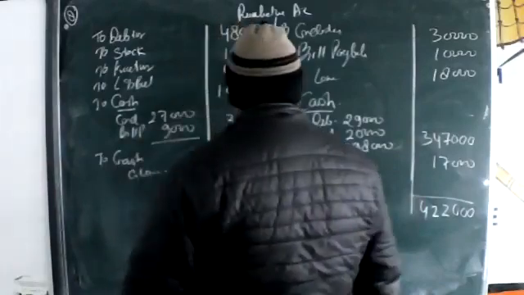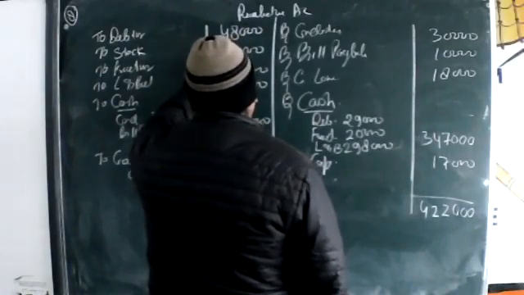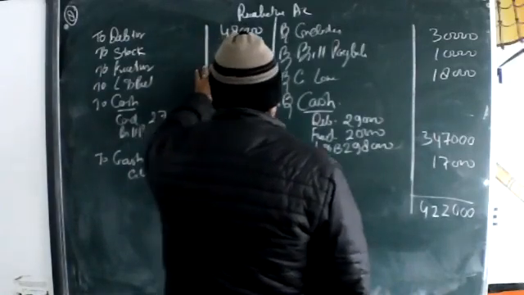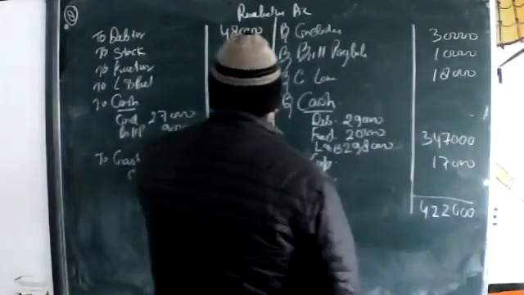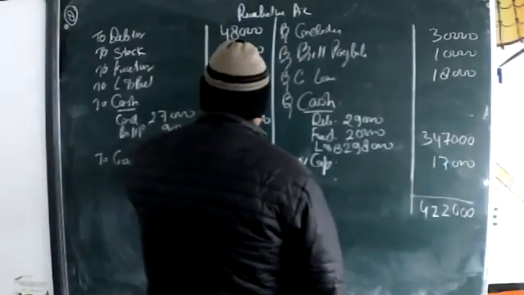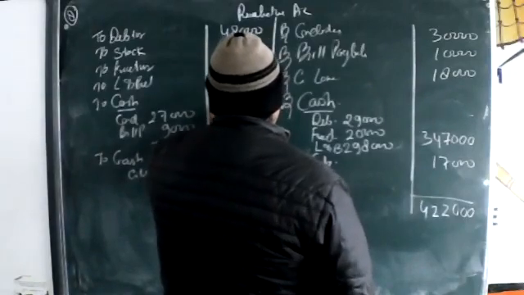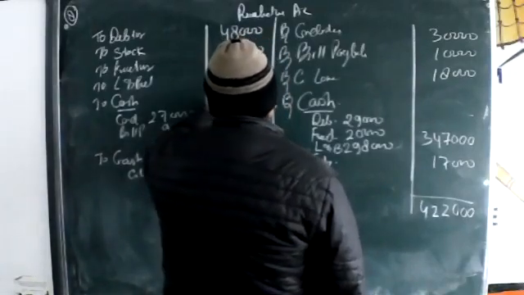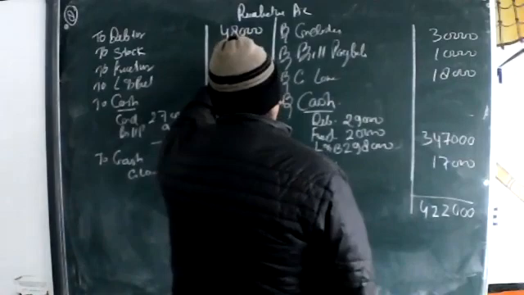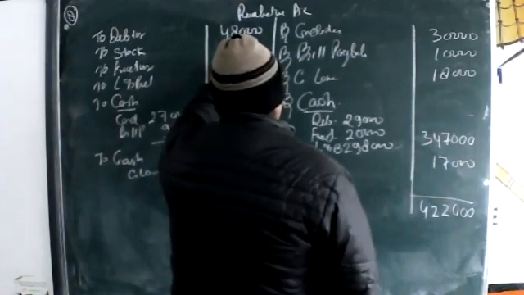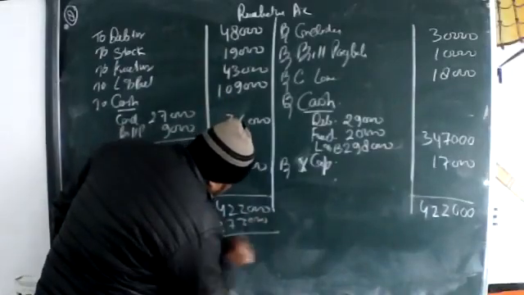This side total is 1,00,000, 1,40,000, 1,50,000, 1,90,000, 2,00,000, 2,30,000, 2,44,000, 2,53,000, 2,56,000, 2,65,000, 2,73,000.